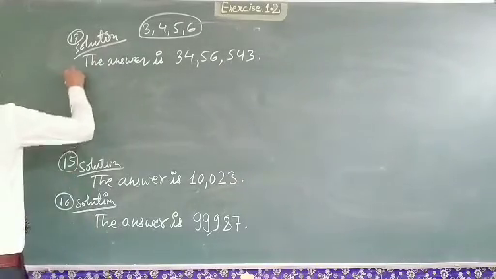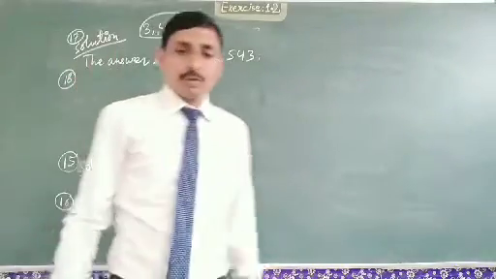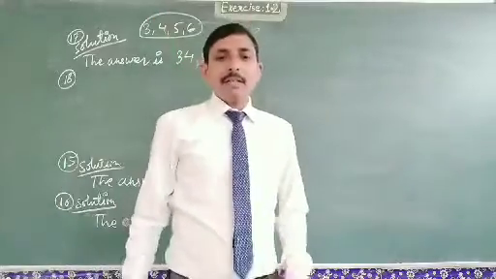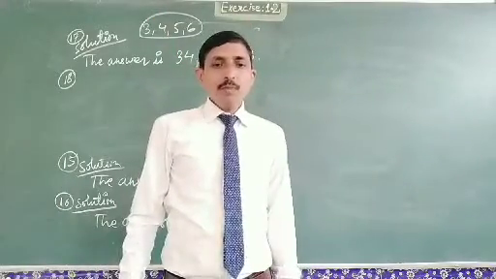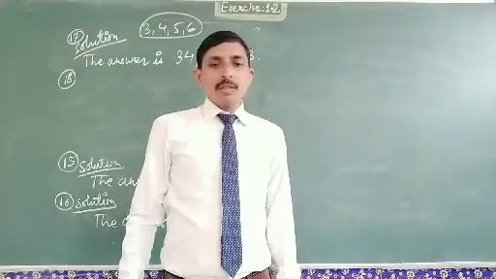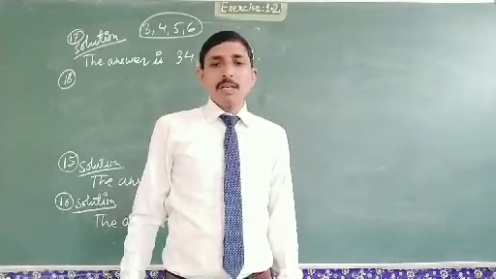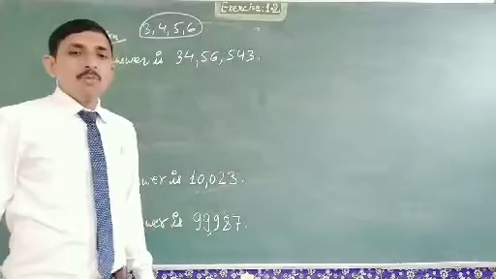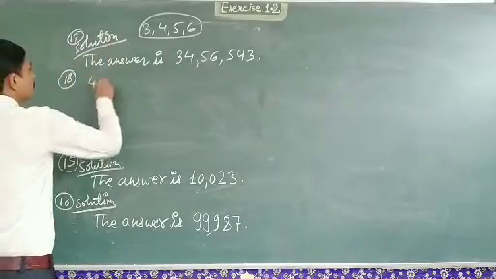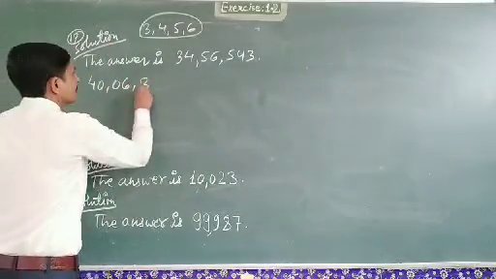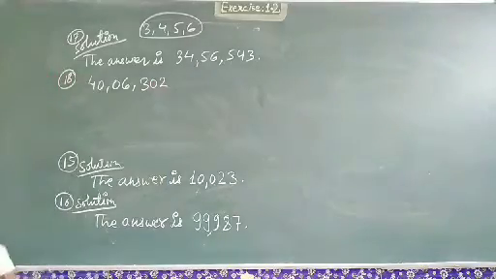Now question number 18. Write 40,06,302 in words and rearrange the digits to get the smallest number. So first we have to write it in words.